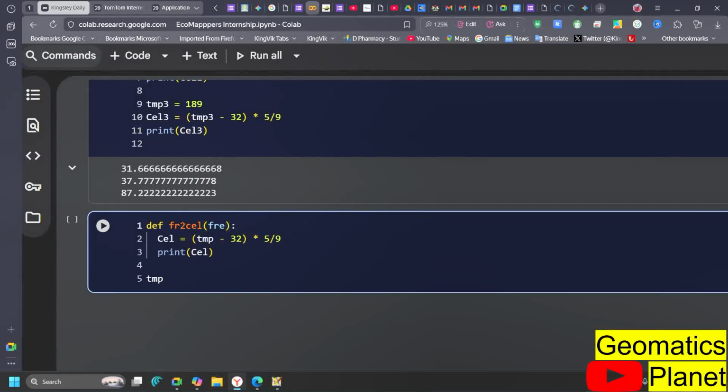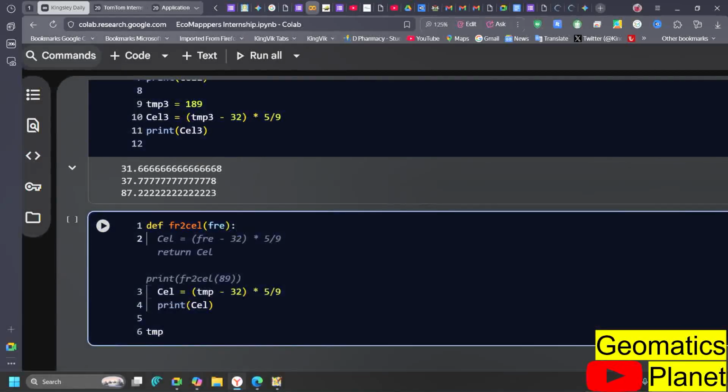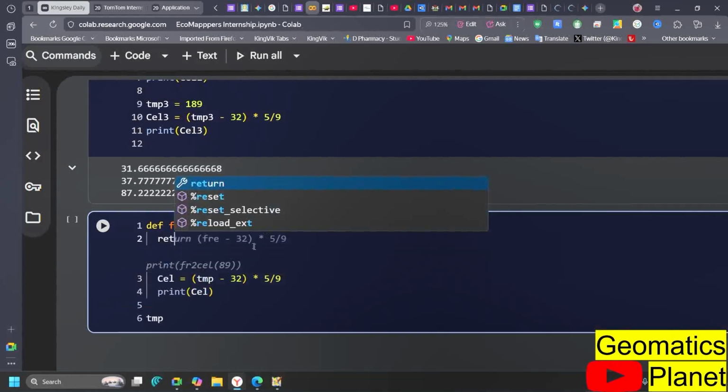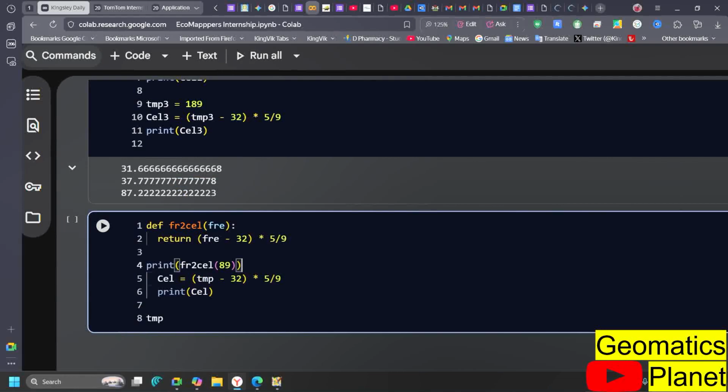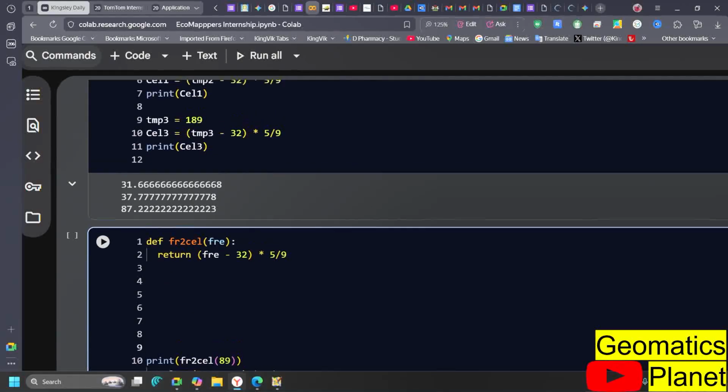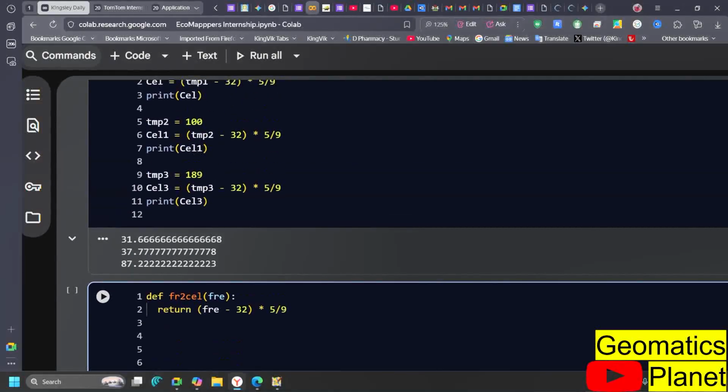Now, when you define this function, what do you need to do? You can say, return for me the Fahrenheit minus 32 times 5/9. I'm putting the same formula here, because this formula is the same every time. So I'm saying, return any value that I give you in Fahrenheit, minus 32 from it, multiplied by 5/9.